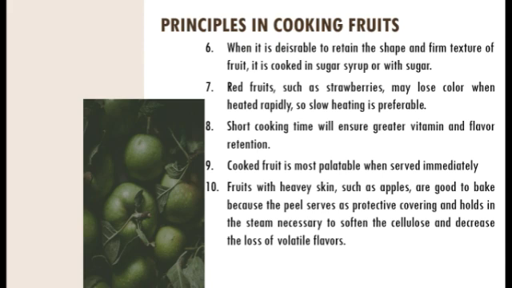For example, if your pears are very ripe, adding sugar to the poaching liquid can prevent them from getting mushy. But if the pears are hard and underripe, don't add any sugar to the poaching liquid. Instead, poach the pears until they are tender, as soft as you want them, then add sugar to sweeten them.